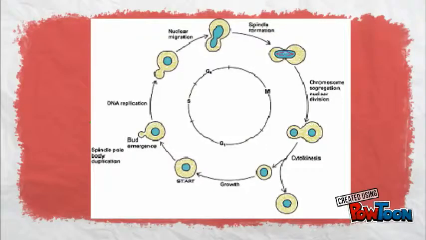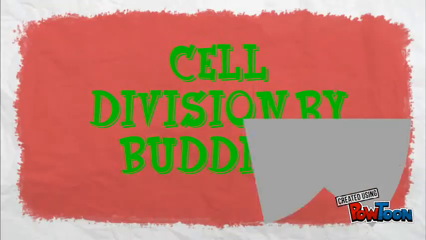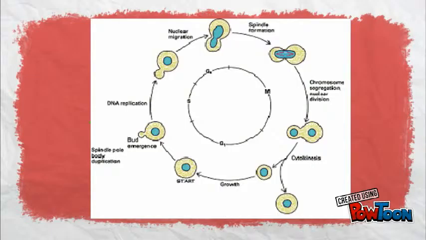Here, a small bud or daughter cell is formed on the parent cell. The parent cell's nucleus splits into a daughter nucleus and migrates into the daughter cell. The bud continues to grow until it separates from the parent cell, forming a new cell. Generally, daughter cells are smaller than parent cells.